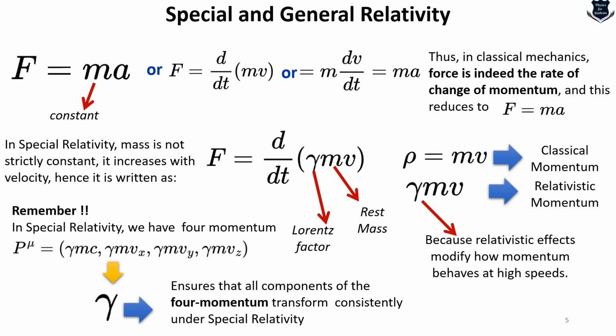So the first misconception which arises is how mass and velocity are related. They are related by one correction factor, which is the Lorentz factor, the gamma factor. And this is not a typical momentum, but it is called four-momentum.